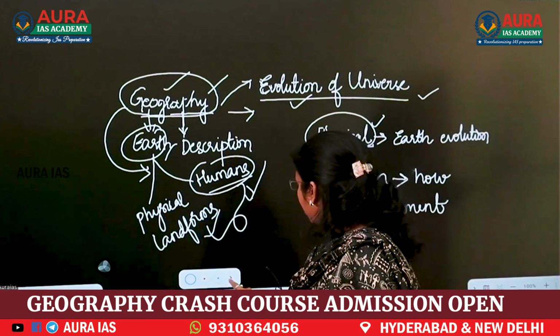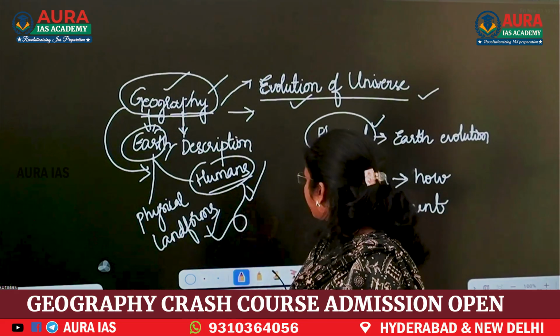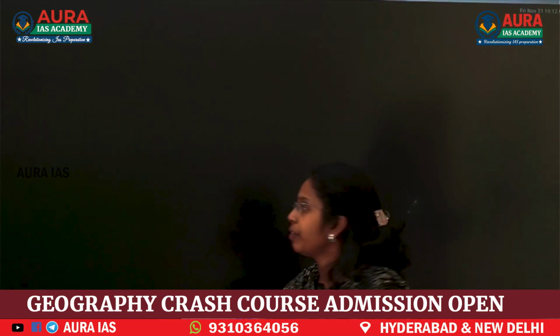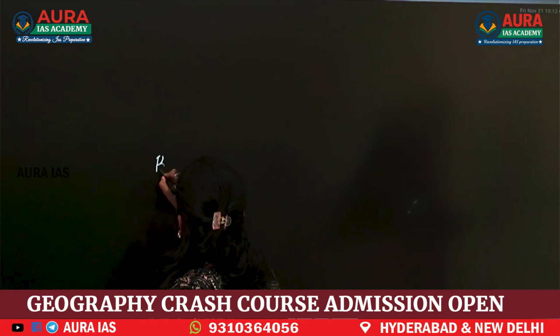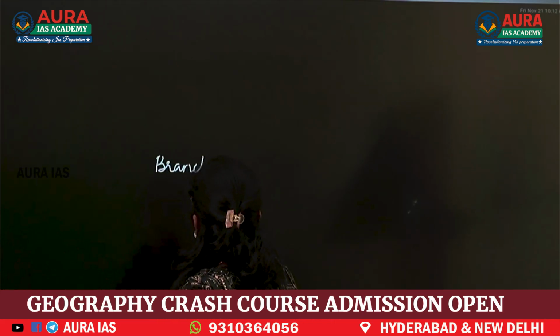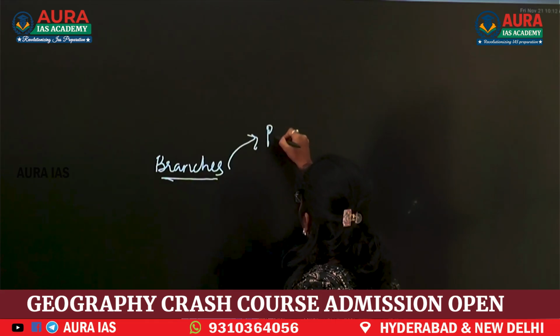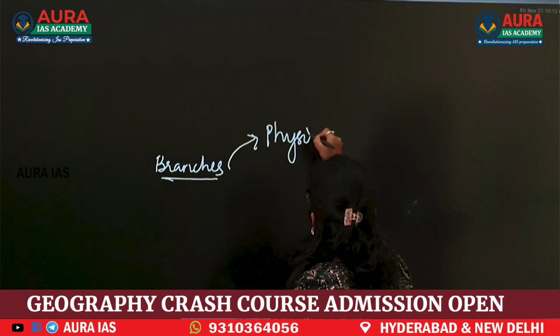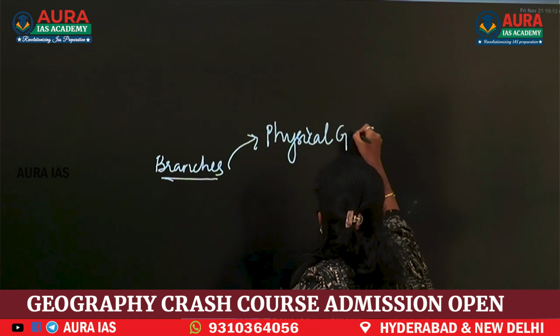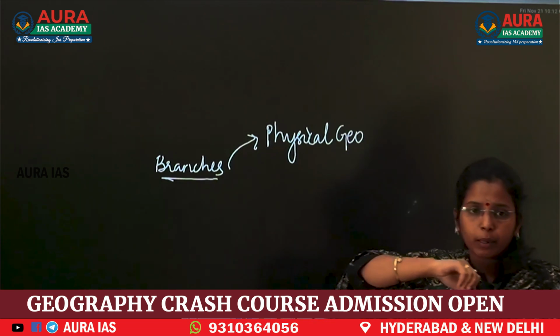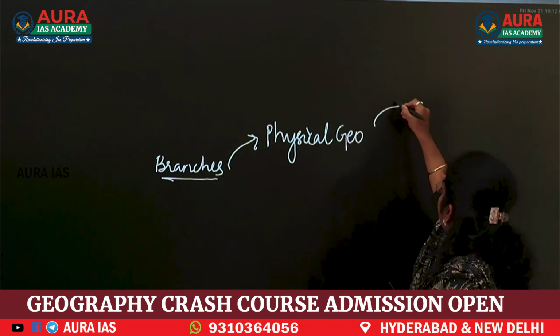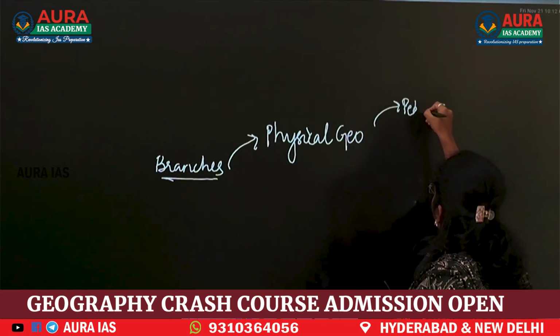Physical and human geography is clear. Now we will discuss a few branches of physical geography. When geography is dealing with soil, it is known as pedology.